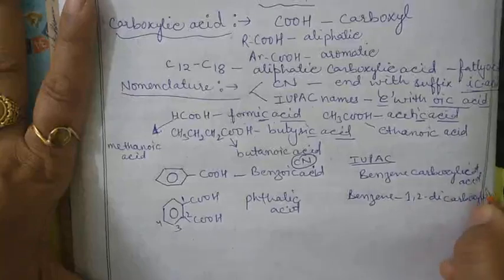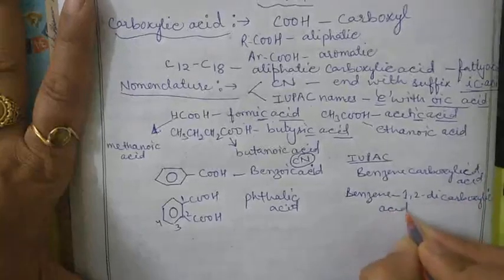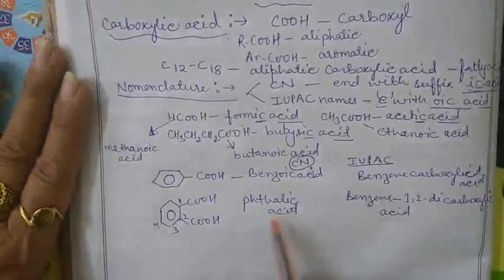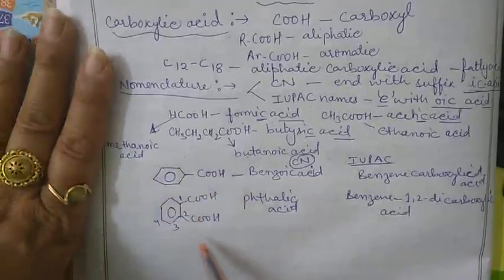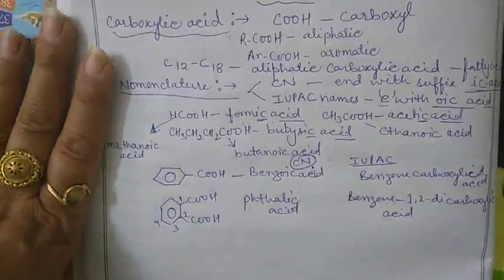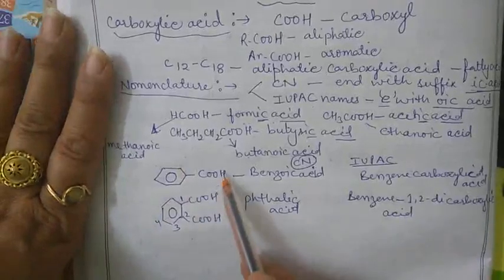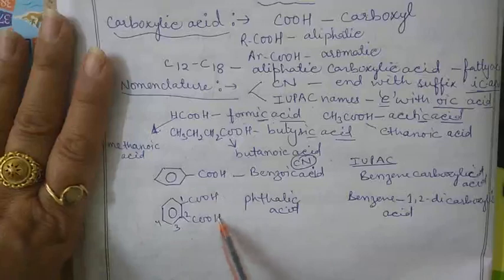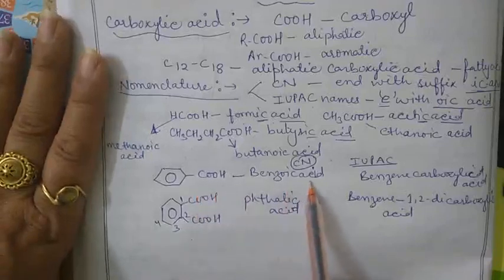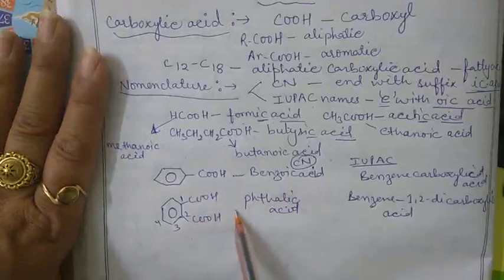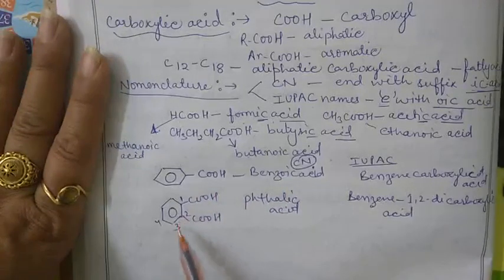This is the way we name aromatic carboxylic acids. Clear? These are two very important members of the aromatic carboxylic acids: first benzoic acid, and second phthalic acid.